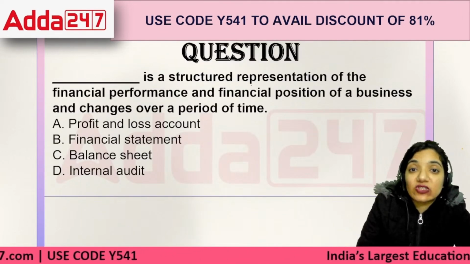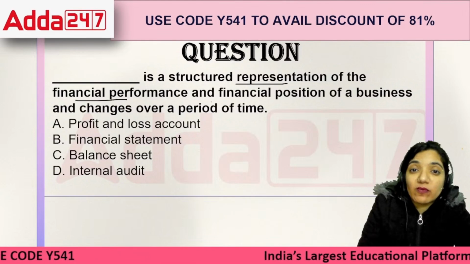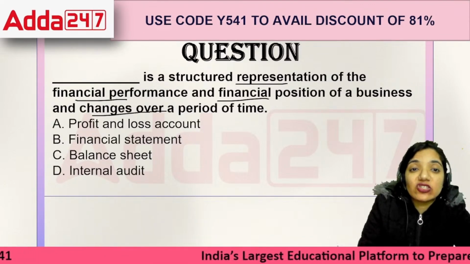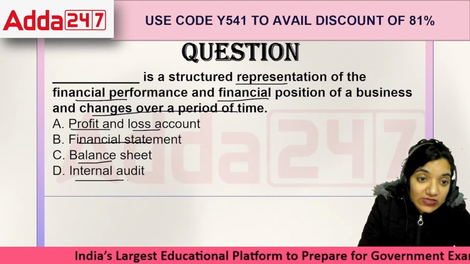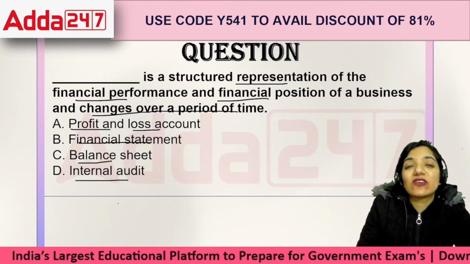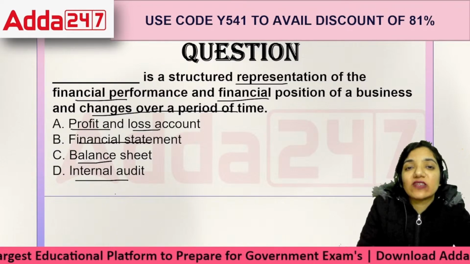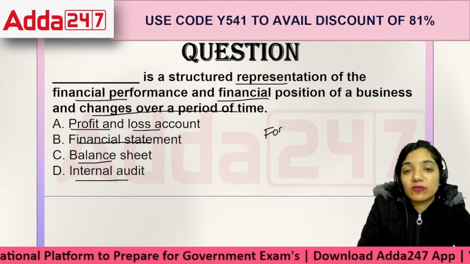Acha, dash is a structured representation of the financial performance, financial position of a business and changes over a period of time. Profit and loss account, financial statement, balance sheet or internal audit. This is a structured representation. That means there's a specific format. That is point number one.